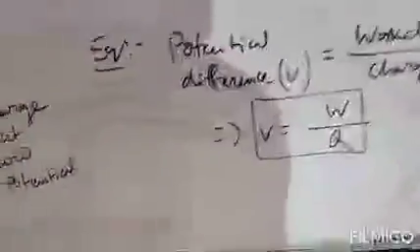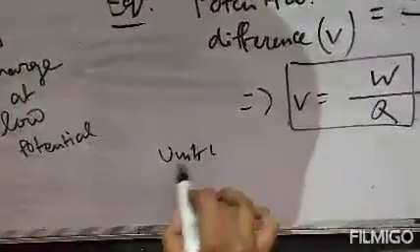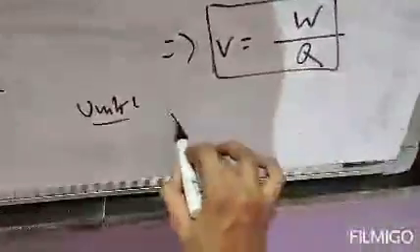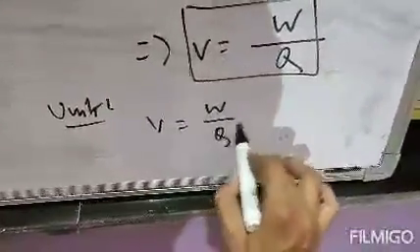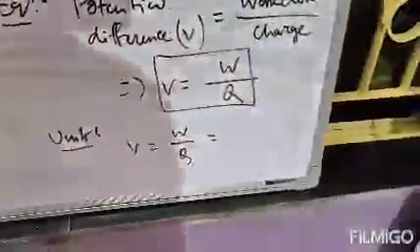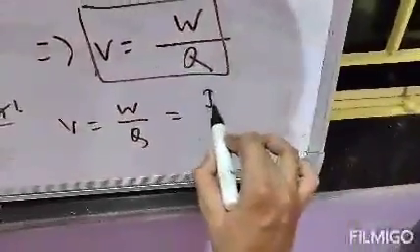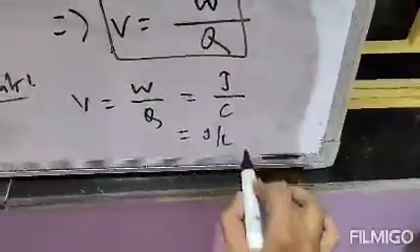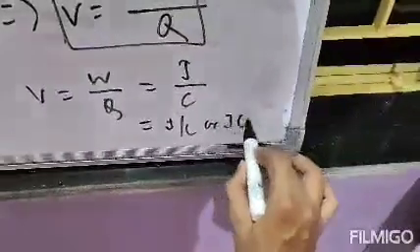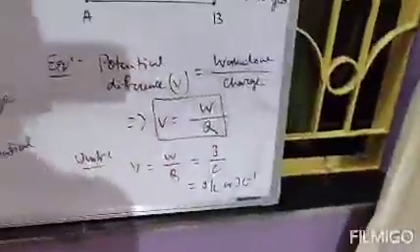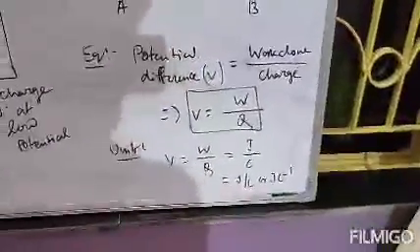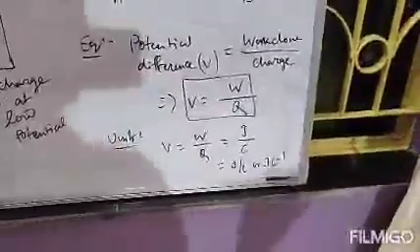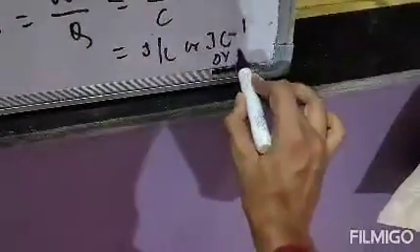Next, unit. What is the unit of potential difference? So find out. V equals W by Q. The work done unit is joule, and Q is the charge, so the unit of charge is coulomb. So the unit will be joule per coulomb, or you can write joule coulomb inverse. This joule per coulomb or joule coulomb inverse is known as volt.